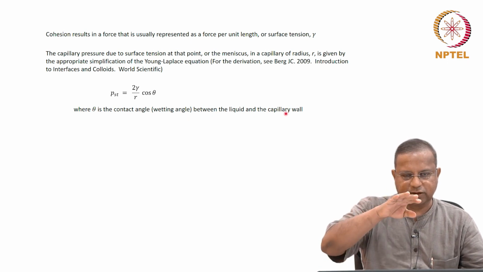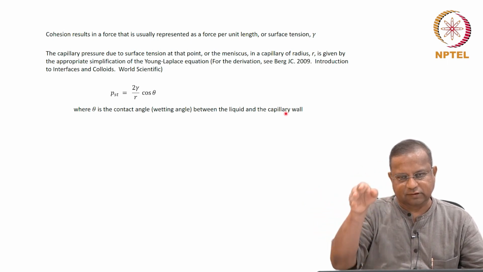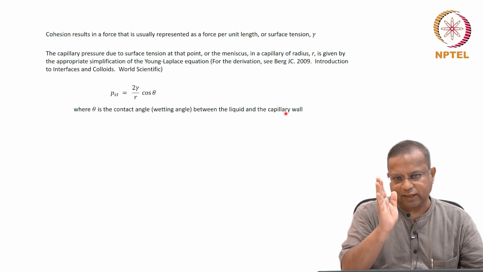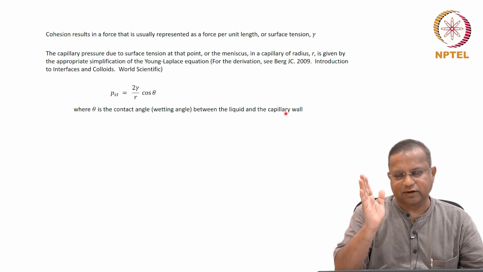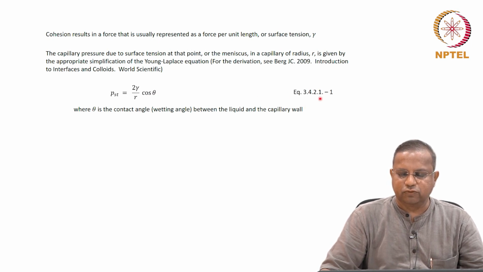Let us say it is forming a lower meniscus as water, higher meniscus as mercury. Whatever the angle between the tangent to the surface and the wall at the point of contact, that is called the contact angle or the wetting angle. Okay, that is this theta here. This is equation 3.4.2.1-1 in the textbook.